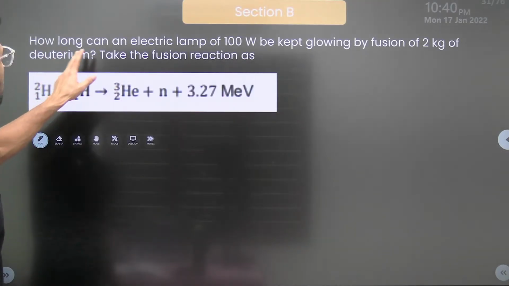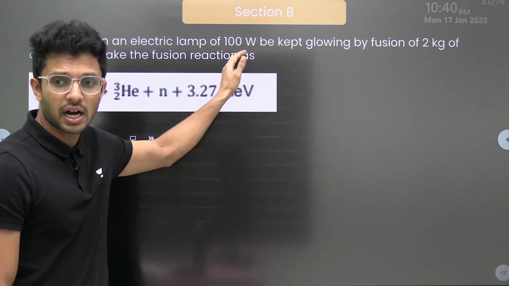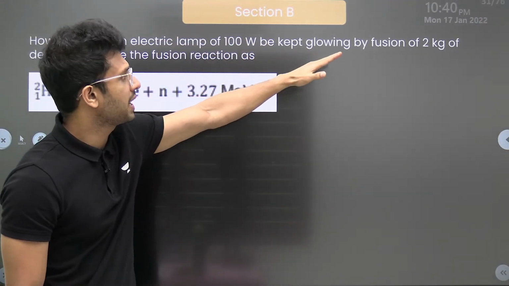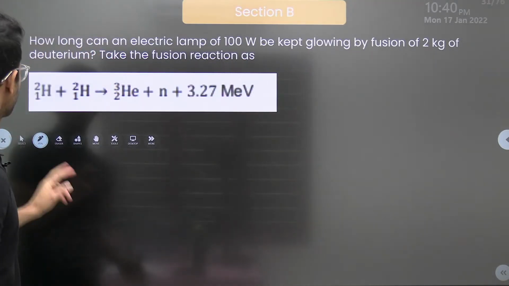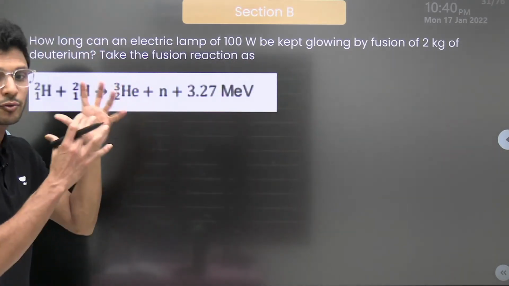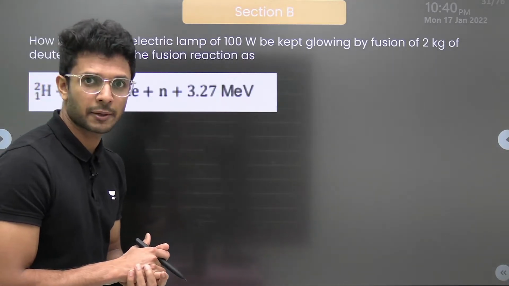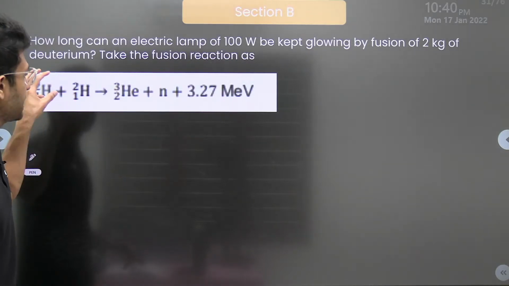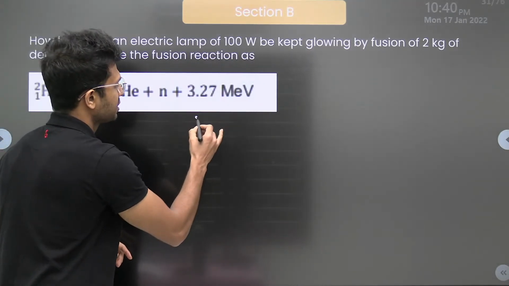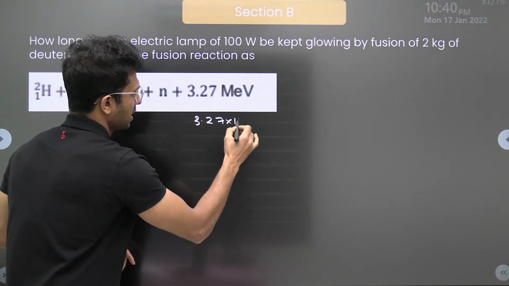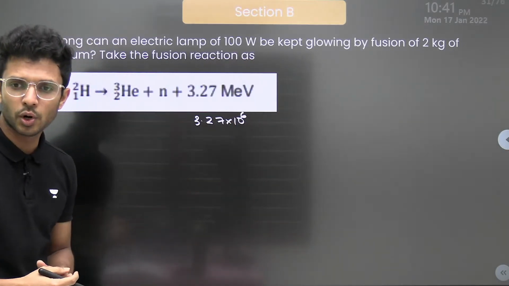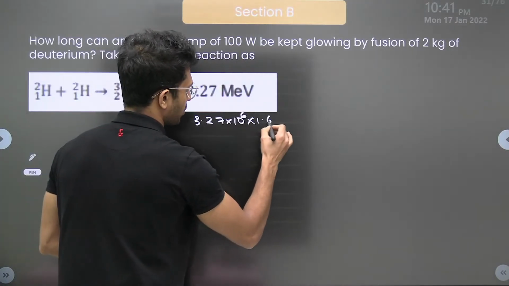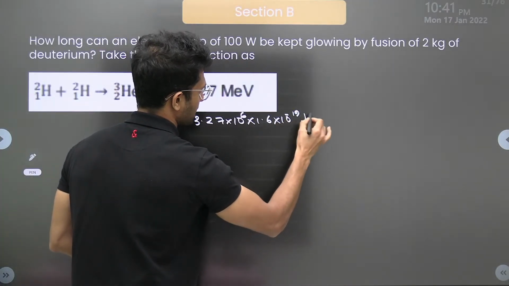Next question. How long can an electric lamp of 100 watts, meaning the power of the bulb is 100 watts, be kept glowing by the fusion of 2 kilogram of deuterium? What is it said? We have 2 kilogram of deuterium. समझ में आया? And this 2 kilogram of deuterium is undergoing fusion reaction, where each fusion will be releasing an energy of 3.27 × 10^6 electron volt. Okay, how can we convert electron volt to joules? By multiplying it with 1.6 × 10^-19 joules.